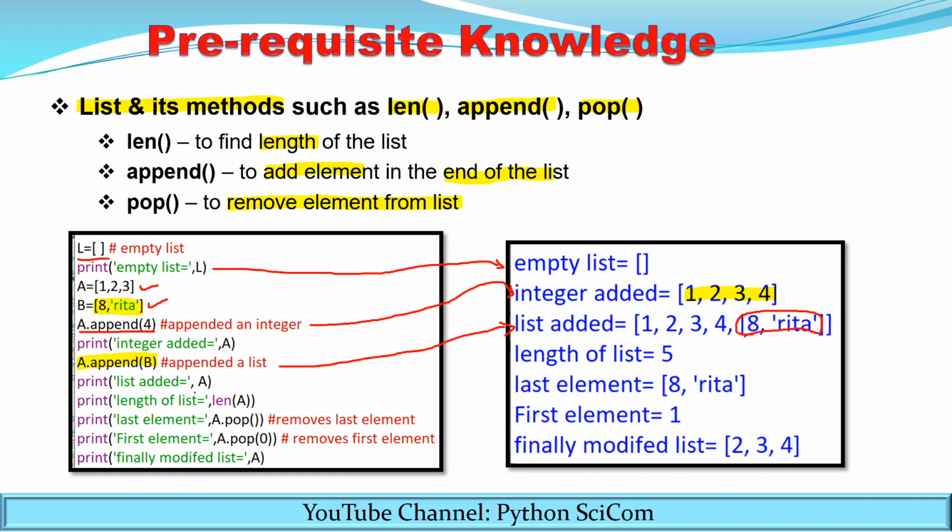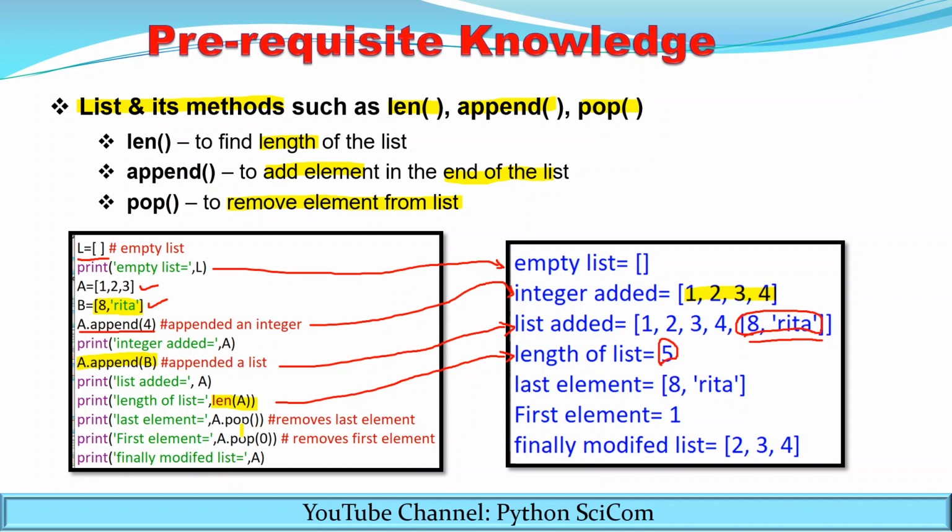Now if I find the length of this list, len of A, it will show me 5. Why 5? Because it contains a total of 5 elements. This 8, Rita will be treated as a single element. So the length of the list is 5. After that, I have used the pop function.